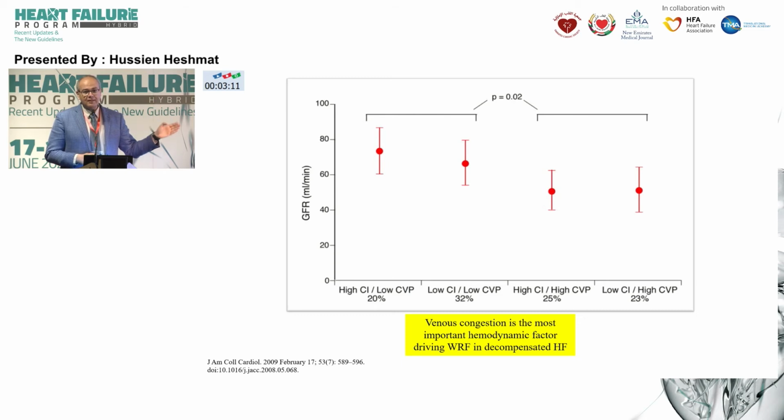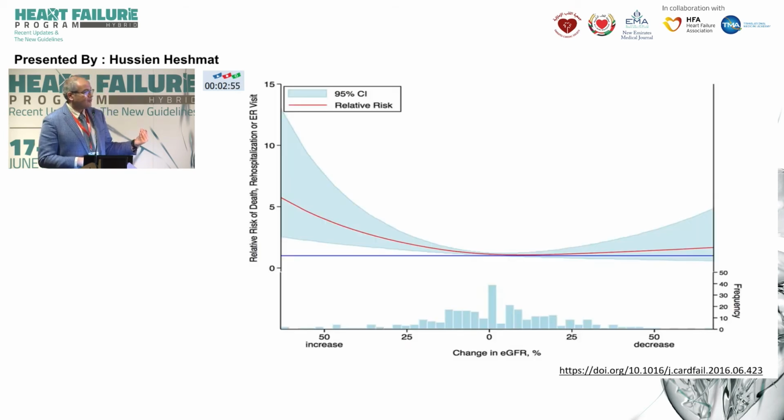And the next slide is going to be a bit of a surprise, because what we were designed to think is that whenever there's worsening of kidney function, then the outcome is worse. Whenever kidney function improves, then the outcome is better. But if you look at this group from the DOSE trial, which is the most famous trial on diuretics, to the left side, these are the patients that improved their eGFR. And you see that there is a paradoxical phenomenon. Their mortality tends to increase. Whereas the patients that we worry about, whose kidney function worsens, there is no change in mortality.